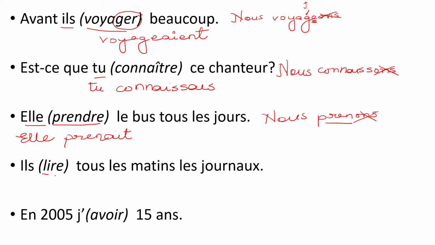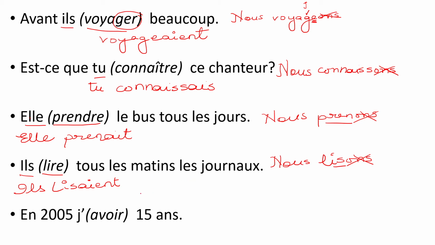Then lire has to be put into the imperfect for ils, plural. So take it for nous first, as always. It is irregular. It is nous lisons. Correct? Lire is to read. Nous lisons. Cancel the ONS. What is left is your root, LIS. The ending for ils in the imperfect is AIENT. Right? So it becomes ils lisaient tous les matins les journaux. They used to read the newspaper every morning.